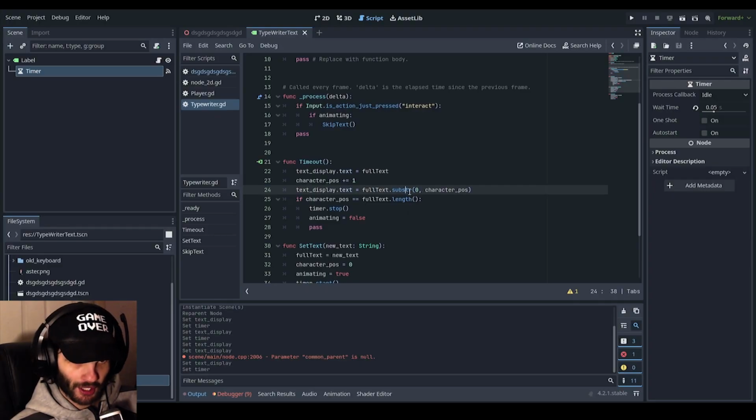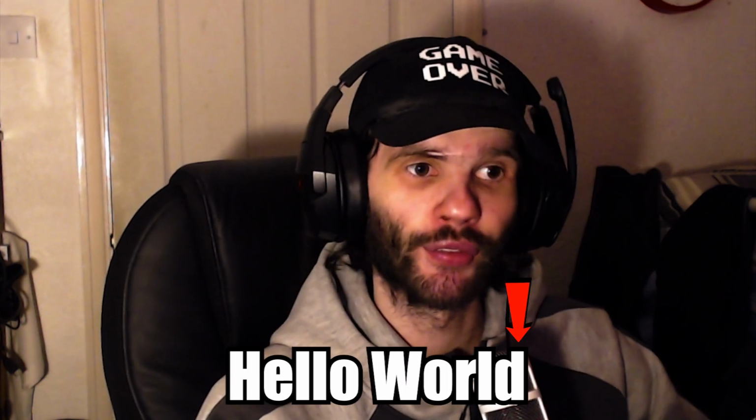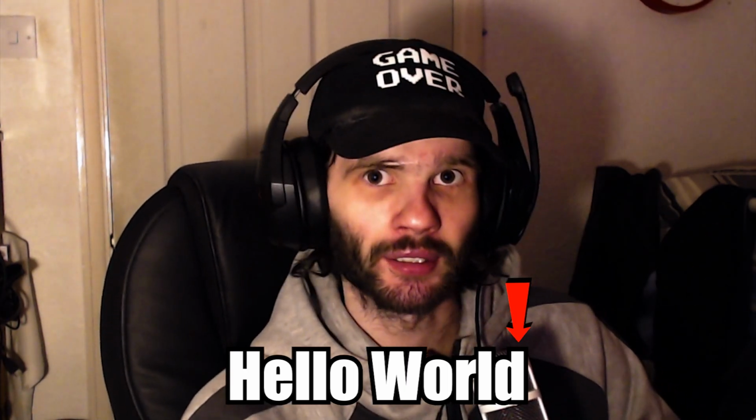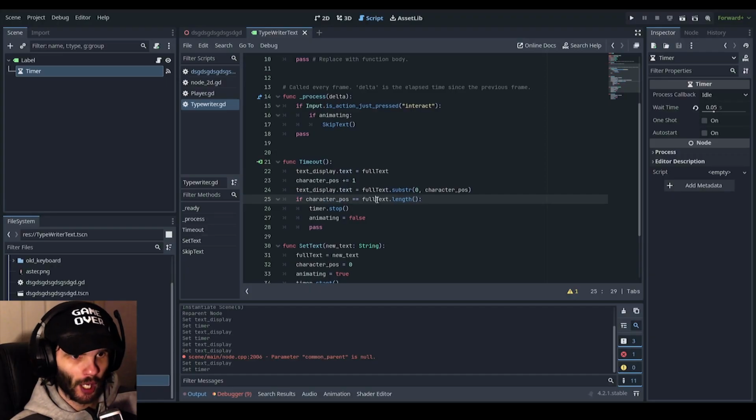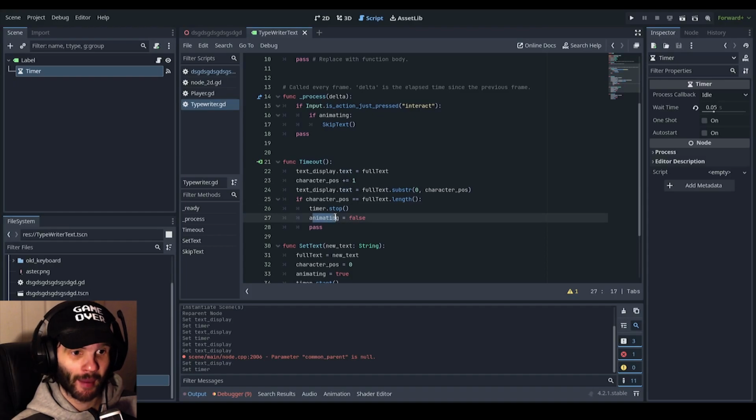What the substring means is that it's going from 0 to where the character position is. So let's say your character position is 11, you're going to be at the very, very end of the hello world string. If character position is equal to full text.length, which basically means the full length of the text is 11 characters, when the character position is equal to 11, it will stop the timer, and it will make sure that animating is equal to false.